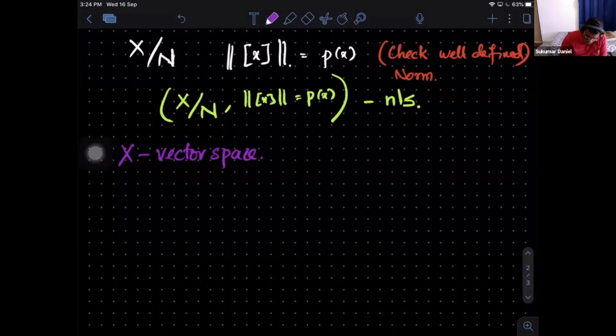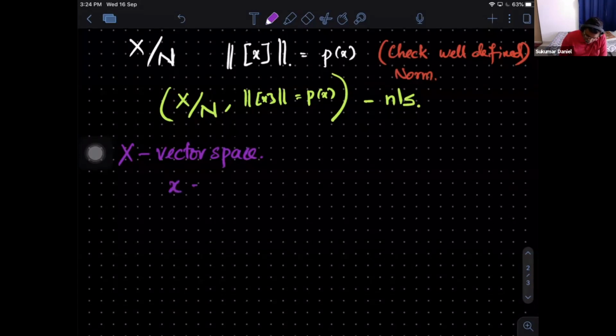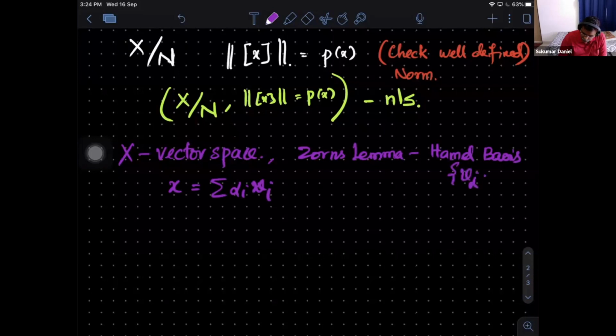So I just write it for the sake of reference. You go to Zorn's lemma, you get a Hamel basis. So any X will be just a finite linear combination of the V alpha, where alpha belongs to some index set. This is only a finite linear combination.